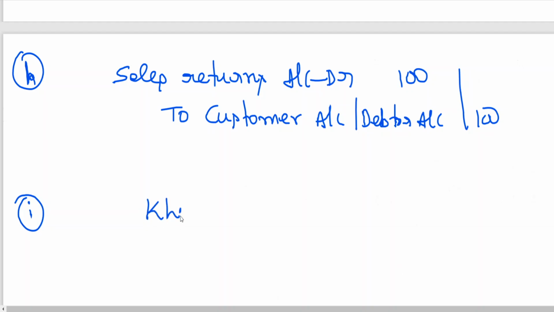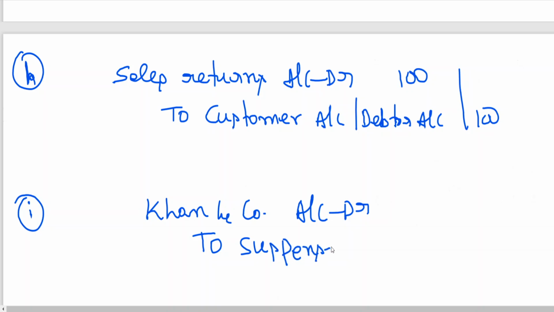Khan and Co account debtor to suspense account. Whenever you are writing on the other side, always double effect. Number of times I have told you already. By this time you are having clarity. Khan and Co account debtor to suspense account, 400 rupees. Clear to all of you?